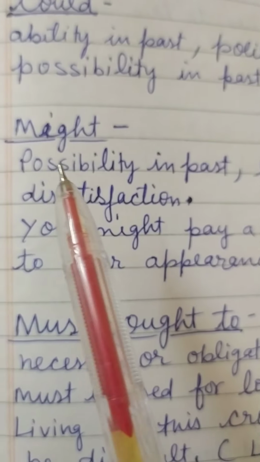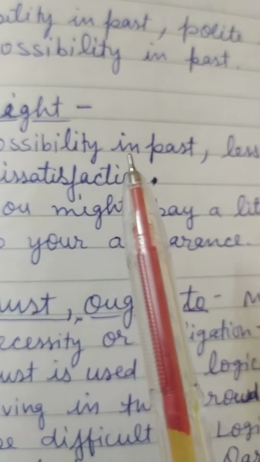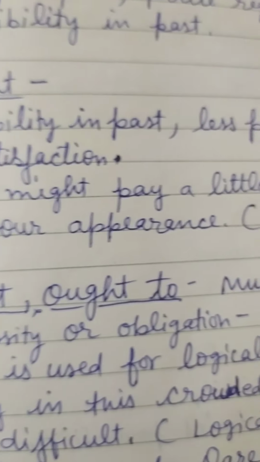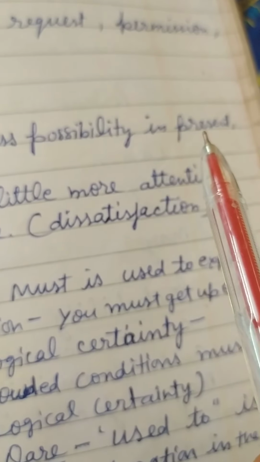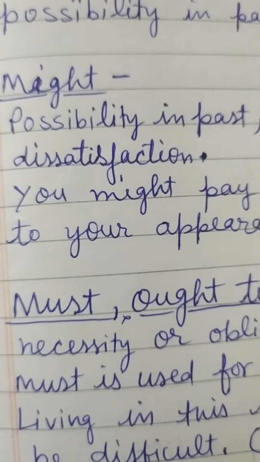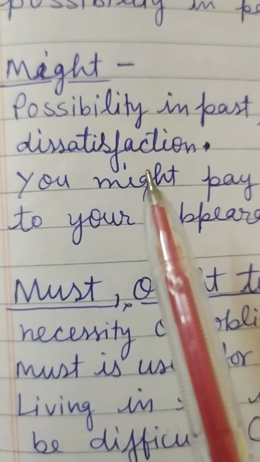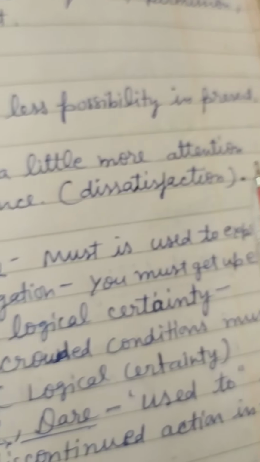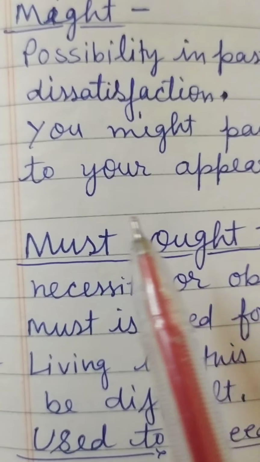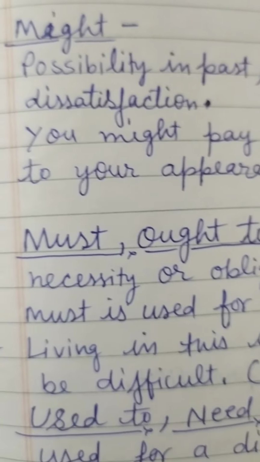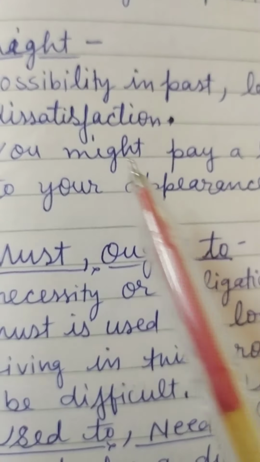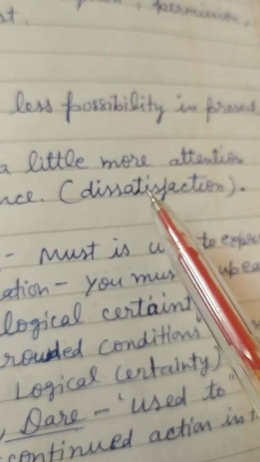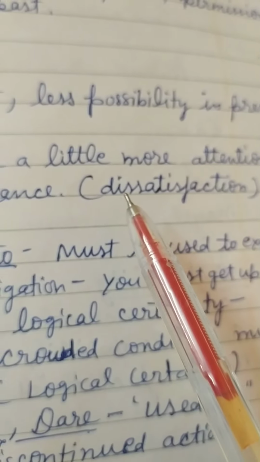Might, use of might is for possibility in past, for less possibility, as it might rain, and less possibility in present time. So it might rain today, and when dissatisfaction is there, you might pay a little more attention to your appearance. This means that here satisfaction is not there. You might pay a little more attention. So here it is expressing that the speaker is not satisfied.